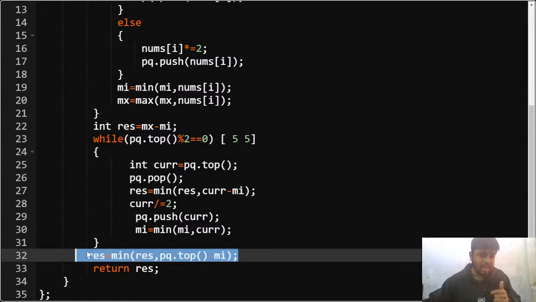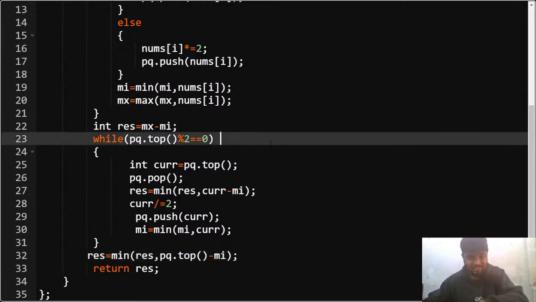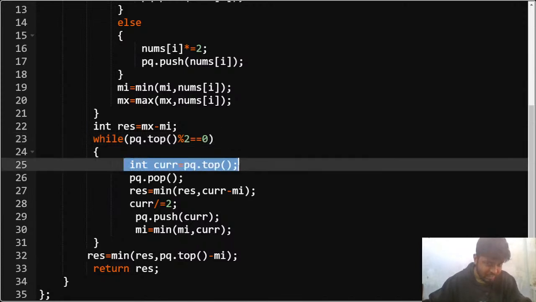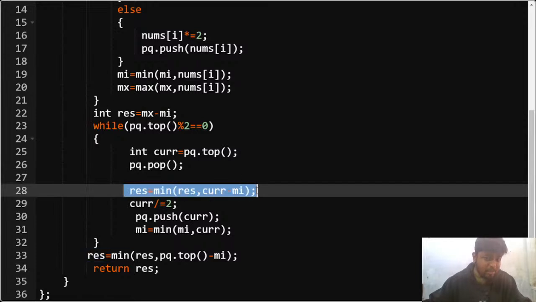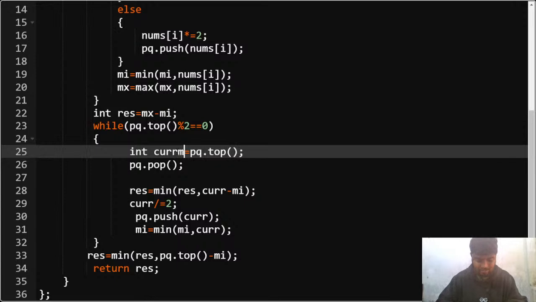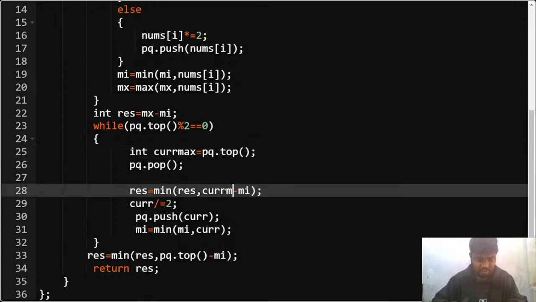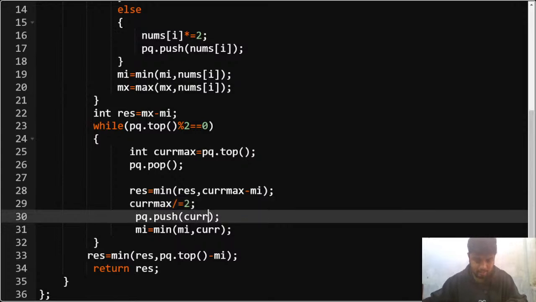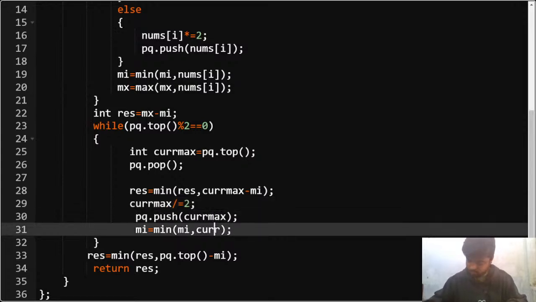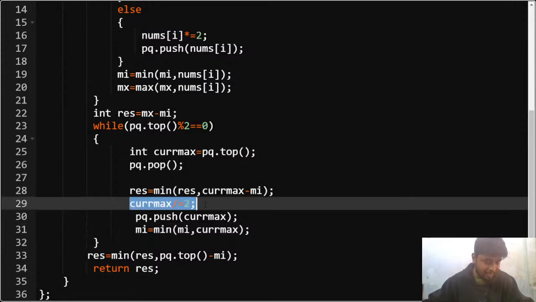So I was checking. Otherwise, if the current top is even, in that case I'm storing the current top, and I'm updating my result. So result is equal to nothing but minimum of result comma current max minus minimum, and then I'll divide the current max by 2.